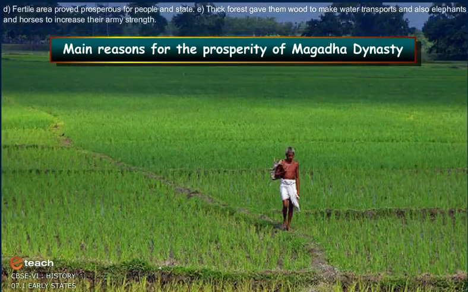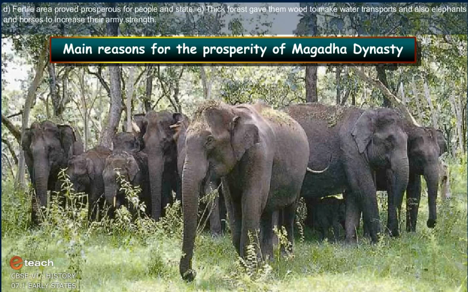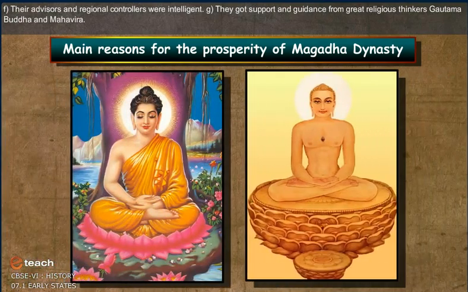Fertile areas provided prosperity for people and state. Thick forests gave them wood to make water transports, and also elephants and horses to increase their army strength. Their advisors and regional controllers were intelligent. They got support and guidance from great religious thinkers like Gautam Buddha and Mahavira.